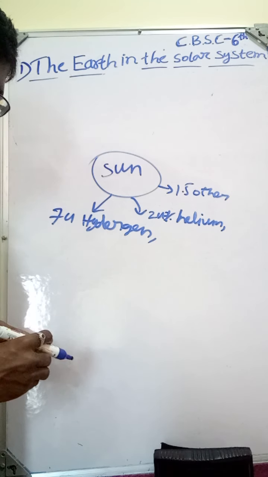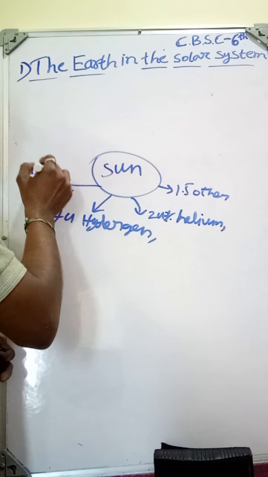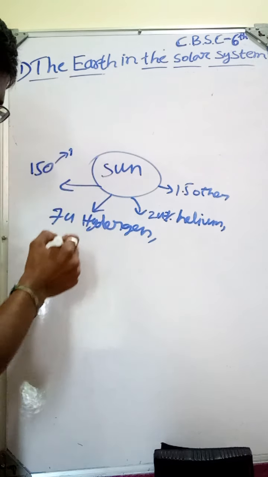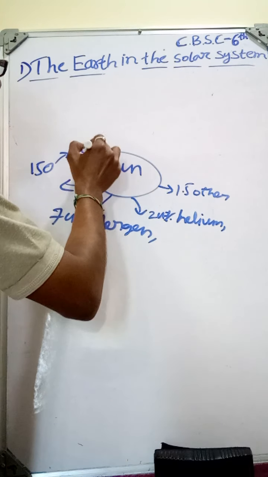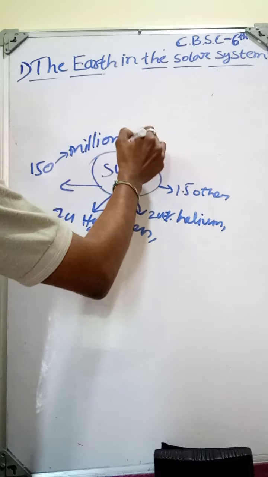And the Sun is very far away from our Earth, nearly 150 million kilometers away.